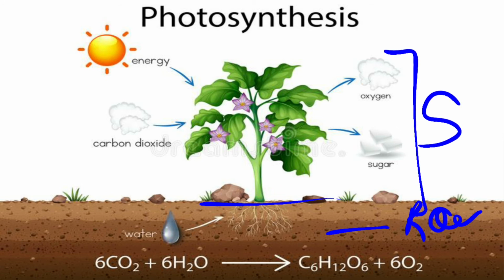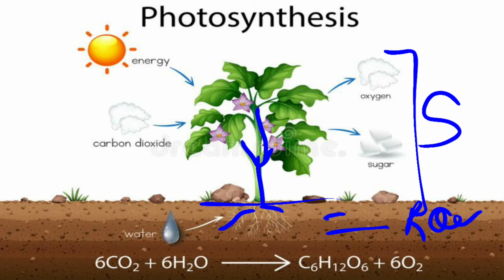Now as you all know, different kinds of roots are present, and in the soil also different kinds of minerals as well as water are present. So the roots of the plant absorb sufficient water and minerals from the soil. After that, whatever minerals and water are absorbed by the roots are transported to the leaves for preparing the food. Now how are all these absorbed nutrients and minerals transported? They are all transported with the help of some conducting tissues.